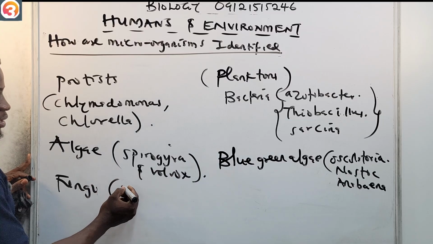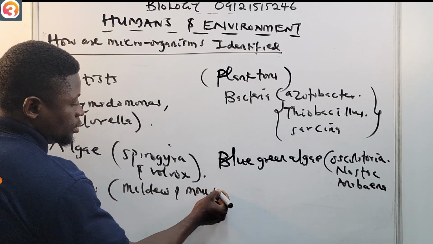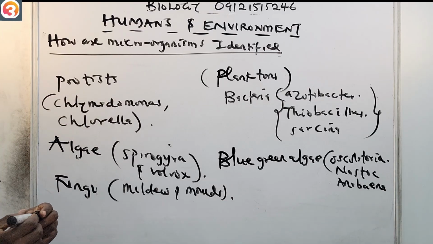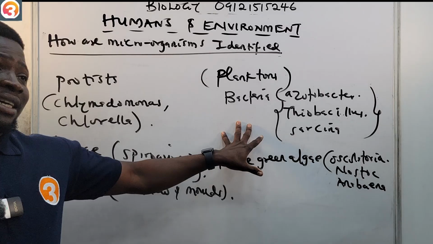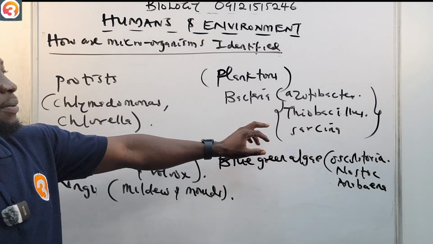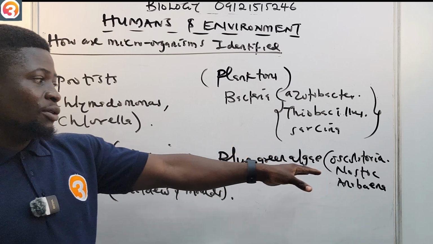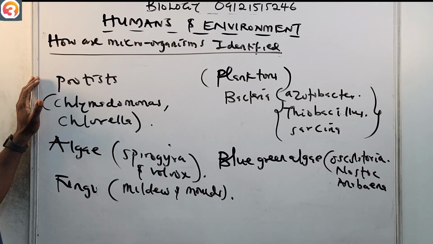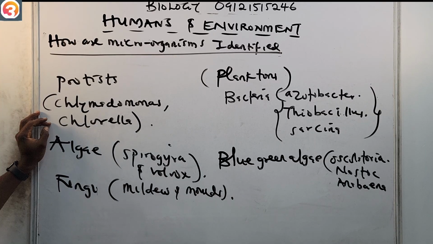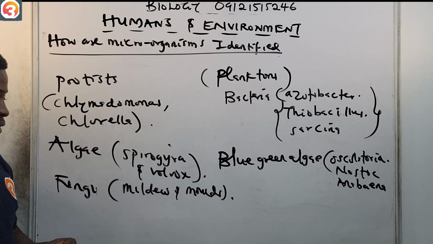Fungi, examples are mildew and molds. All of these are found in water. Generally they are called planktons. There are some bacteria found there, such as Azotobacter, Thiobacillus, and Sarcina. Then we have blue-green algae: Oscillatoria, Nostoc, and Anabaena. They also have protists, Chlamydomonas and Chlorella. You have algae, Spirogyra and Volvox. We also have fungi, which include the mildew and the molds.